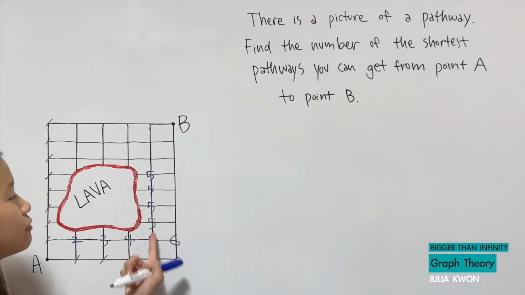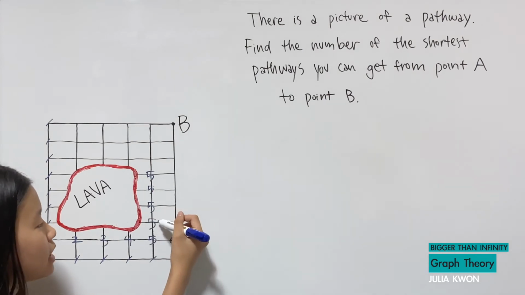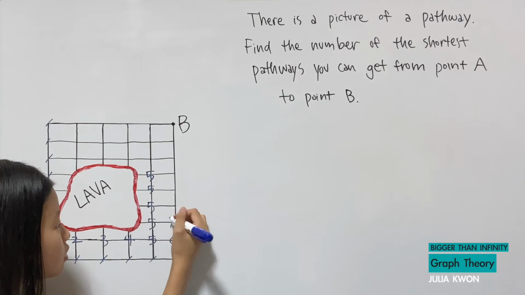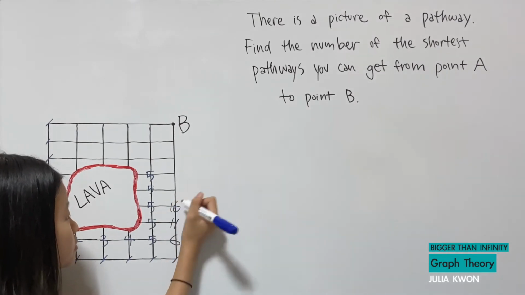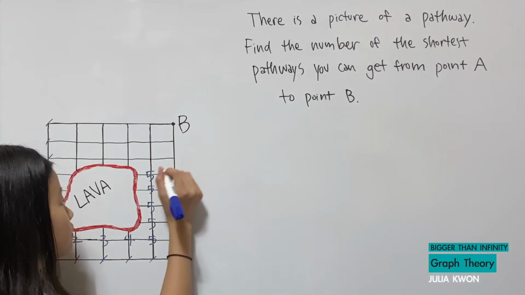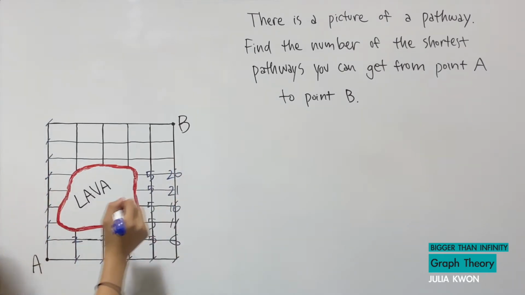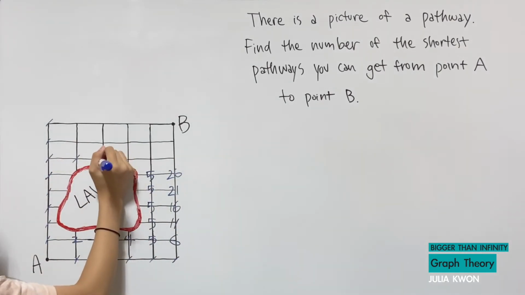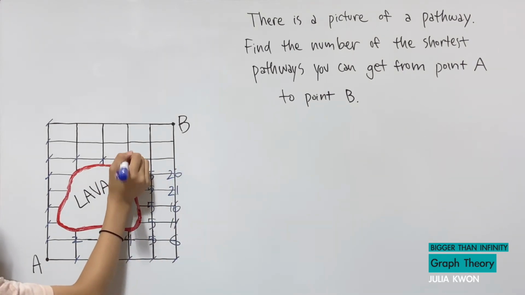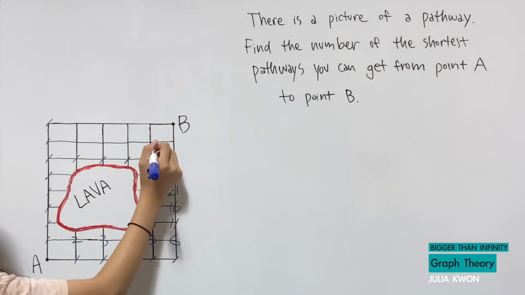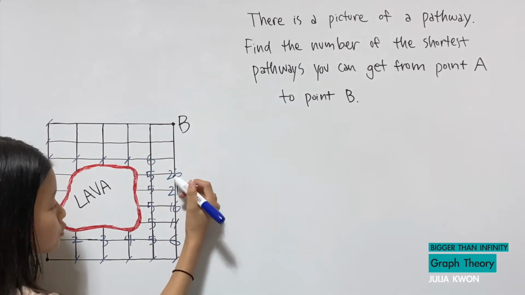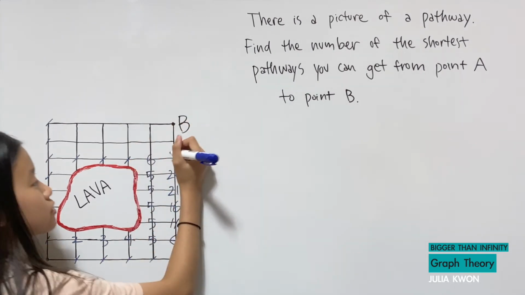So we have 5 all over here, and that would be 5 plus 6. Here is 11. 11 plus 5 is 16. Plus 5 is 21. Plus 5 is 26. And this would be 1. This would be also 1. This would also be 1. And this would be 1 plus 5, which is 6. This would be 26 plus 6, which is 32.